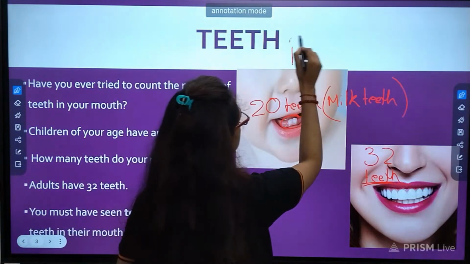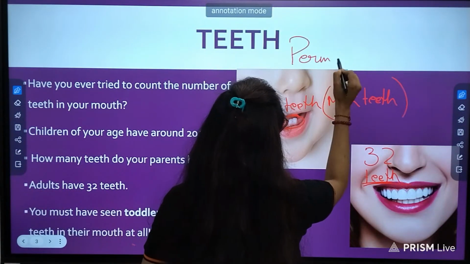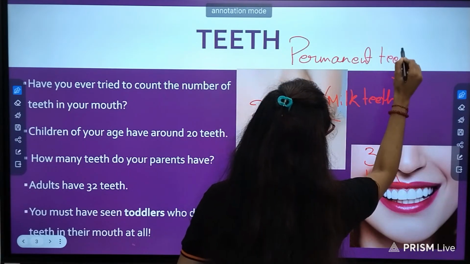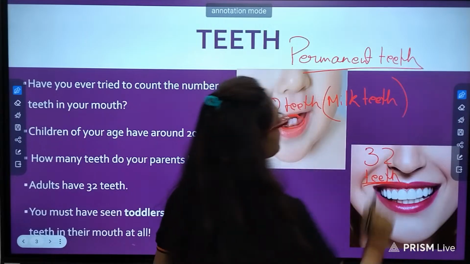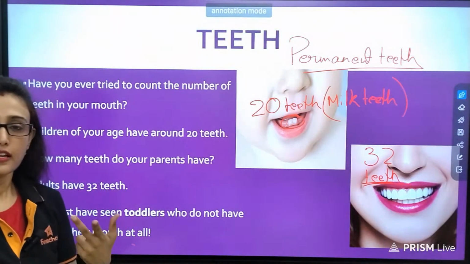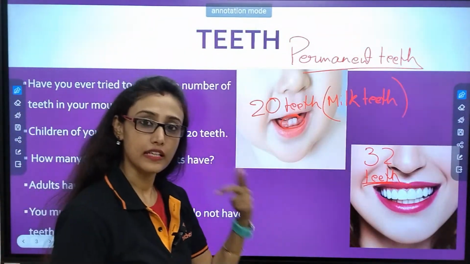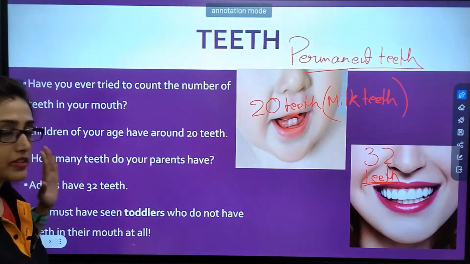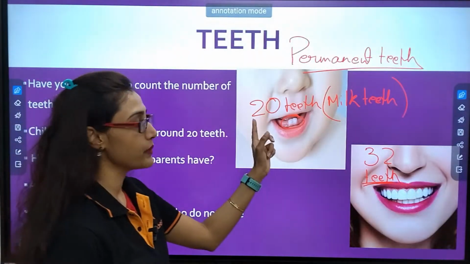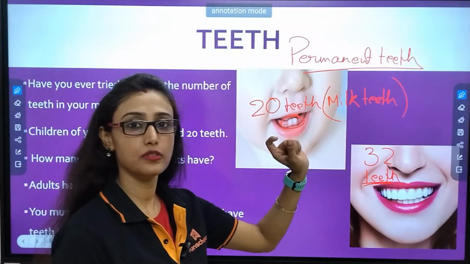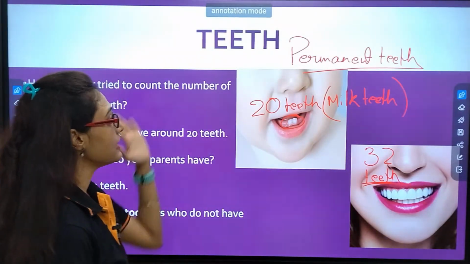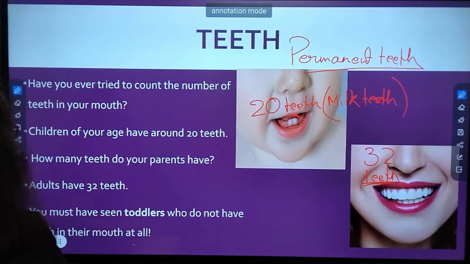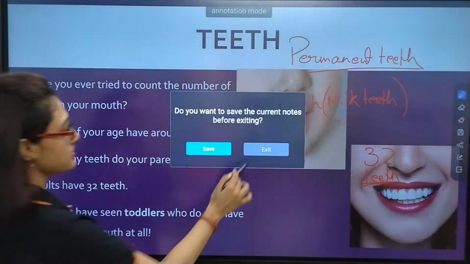Are getting replaced by permanent teeth, right? And after all the teeth are replaced, you get extra teeth. In this chapter we will know slowly how from 20 teeth it becomes 32 teeth. Okay, so let's now proceed. This page is done.